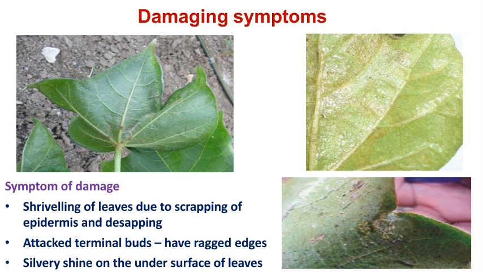Here, the damaging stages are both nymphs and adults. Both just scrape the epidermal layers of the leaves and suck the oozing cell sap, which produces symptoms like curling of the leaves due to the scraping of the epidermis and de-sapping. Then they also attack the terminal buds and have ragged edges. Then it produces one characteristic symptom called a silvery shine on the under surface of the leaves. This is the characteristic symptom produced by the thrips.